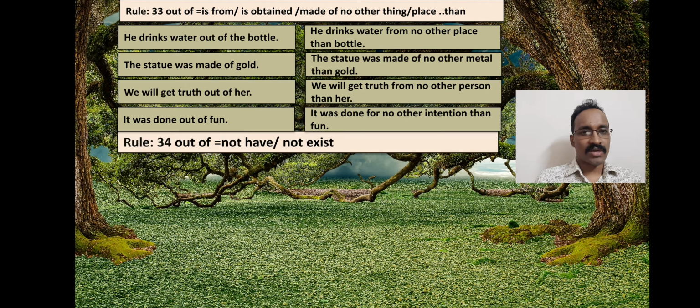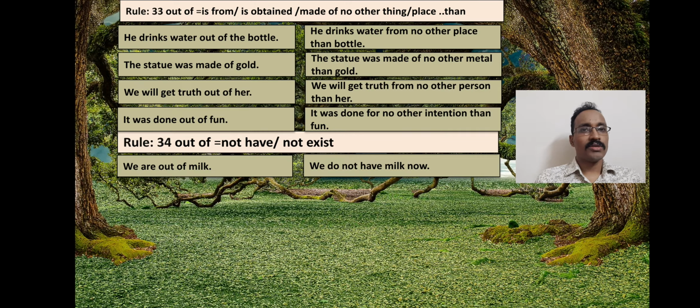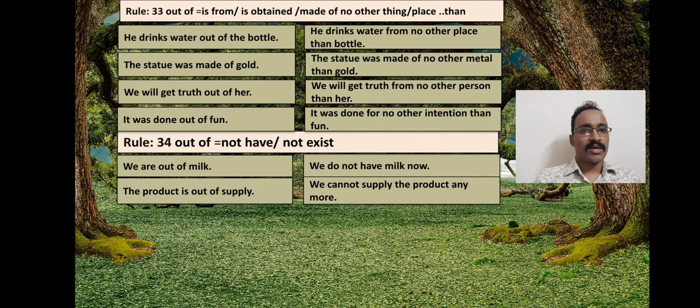Now see rule 34. We may find "out of" in the affirmative sentence again, and in this case we may use "have not", "do not have" or "not exist" to make the sentences negative. See the examples. We are out of milk. We do not have milk now. The product is out of supply. We cannot supply the product anymore.